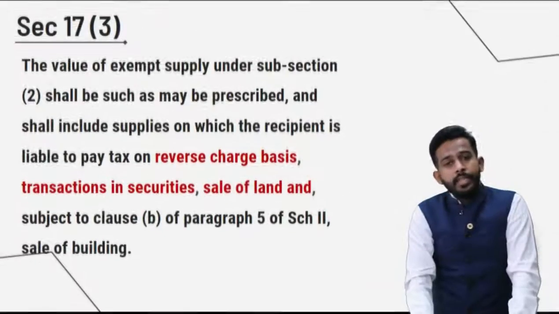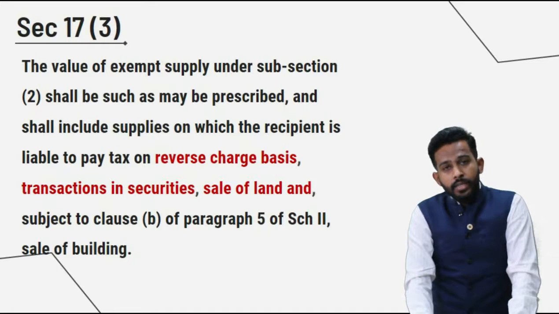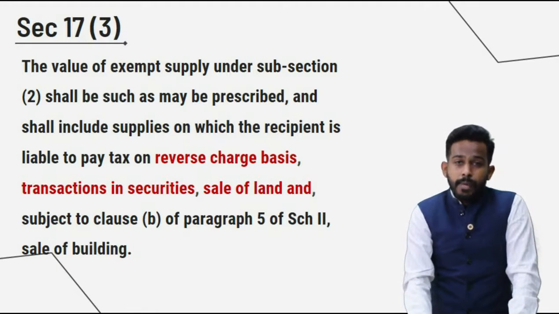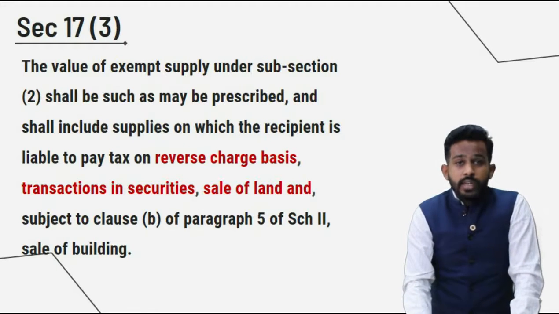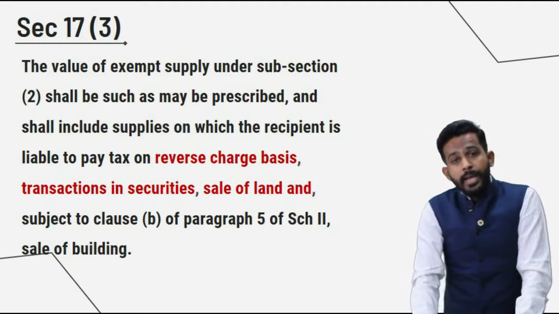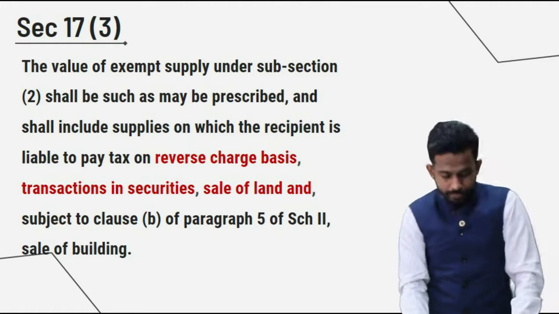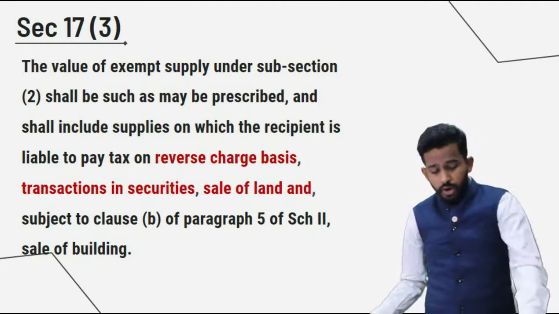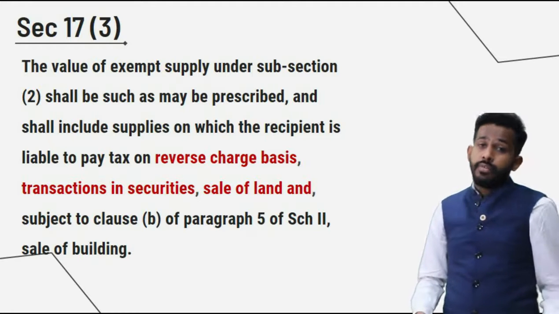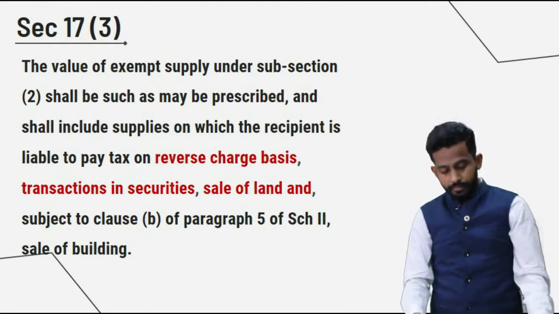So in Section 17 subsection 3, exempt supply also includes supplies on which reverse charge has been paid. Now this was all about Section 17(1), (2) and (3).